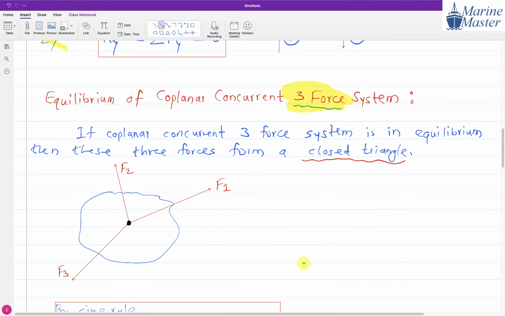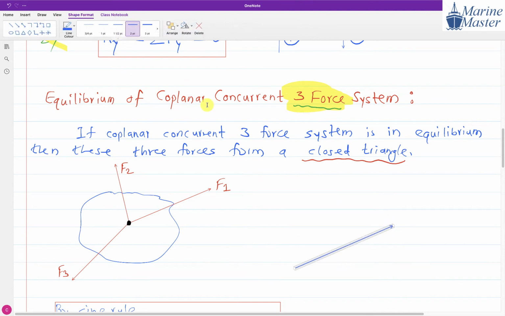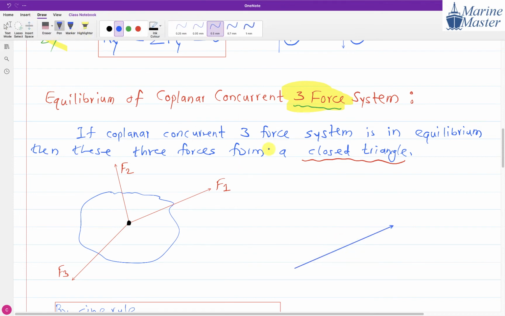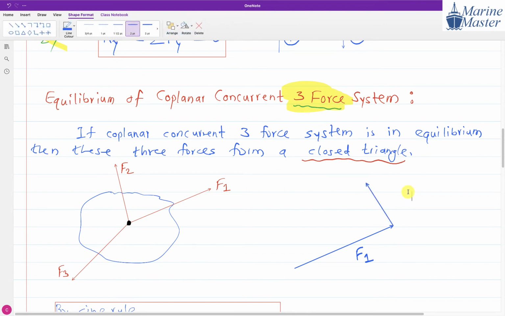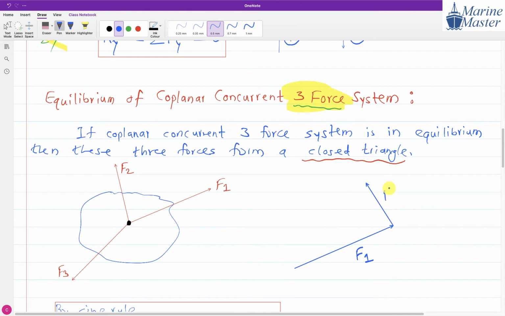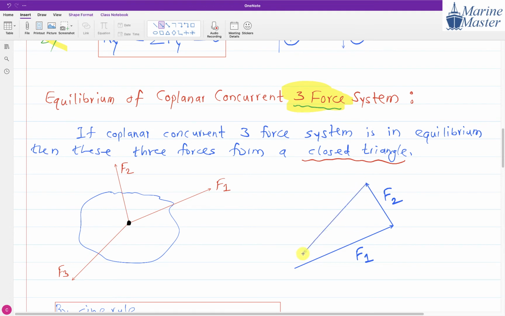So this is our force F1. Where force F1 ended, from that point we draw F2. So in this way here we will have a force F2. Then the closing side of this triangle will be F3.